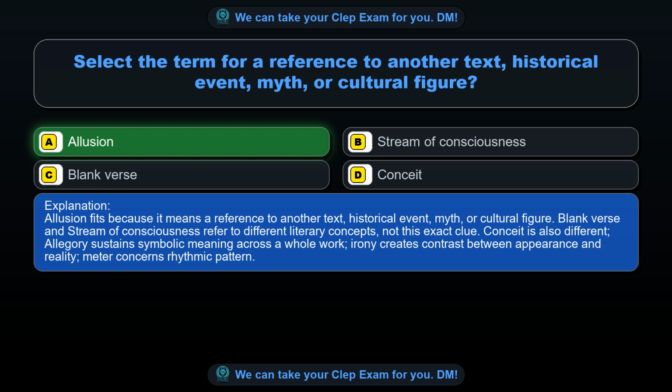Blank verse and stream of consciousness refer to different literary concepts, not this exact clue. Conceit is also different. Allegory sustains symbolic meaning across a whole work. Irony creates contrast between appearance and reality. Meter concerns rhythmic pattern.